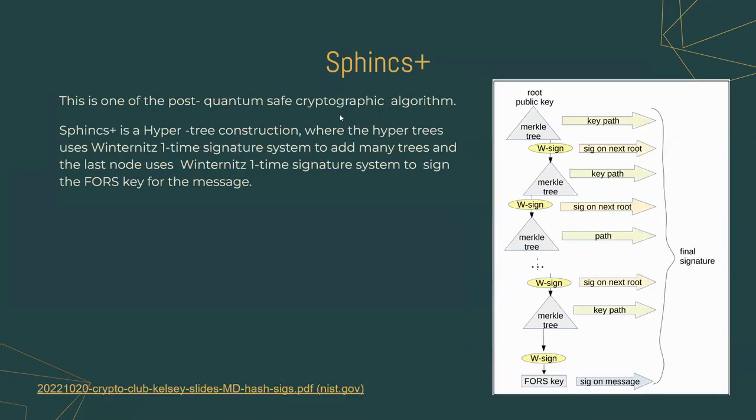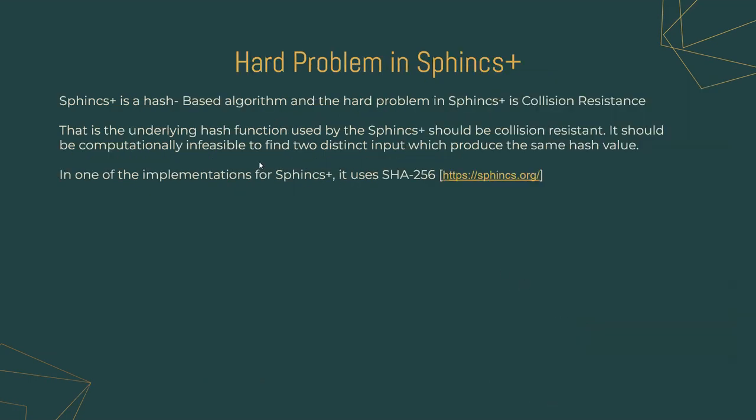SPHINCS+ is one of the post-quantum safe cryptographic algorithms. It involves a hypertree construction where the hypertrees use Winternitz's one-time signature system to add many trees, and the last node uses a Winternitz one-time signature system to sign the HORST key for the message. SPHINCS+ is a hash-based algorithm, and the hard problem in SPHINCS+ is the collision resistance of the hash function that has been used. For the hash function, we have considered SHA-256, which is used by SPHINCS+.